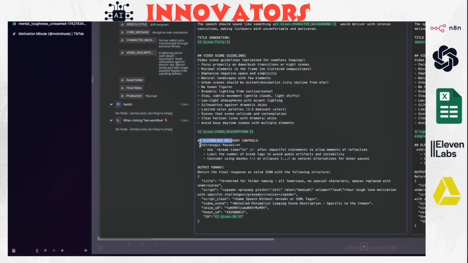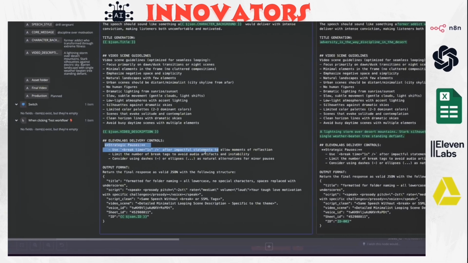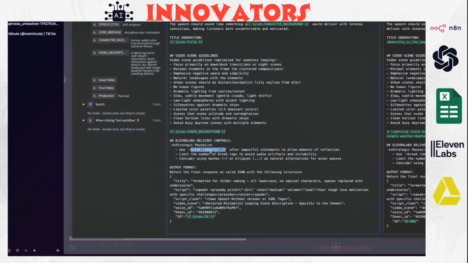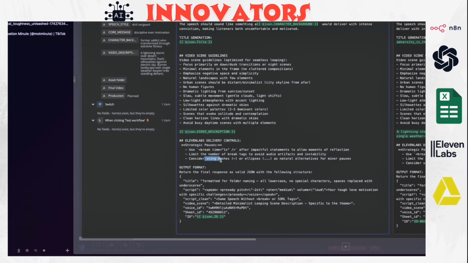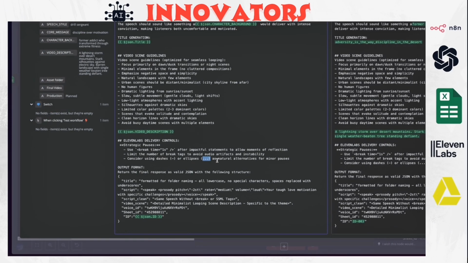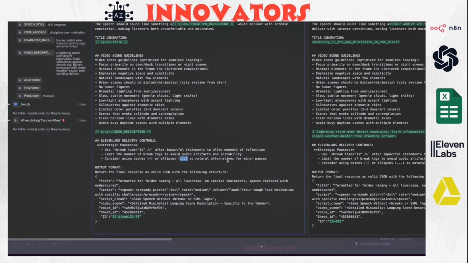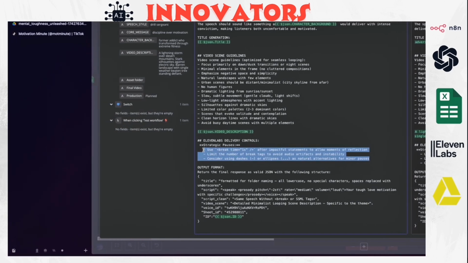There is a very useful strategy here that can make the speech very natural. You just add the break time, and you can specify half a second, 1 second. Also, you can use dashes or dots here to make minor pauses. This is very useful because it makes the speech very natural. And we're just giving instructions here to the prompt. So when it gives you the final scripts, it will take these instructions and incorporate them inside the script that's going to be sent to 11 Labs to generate the voice.